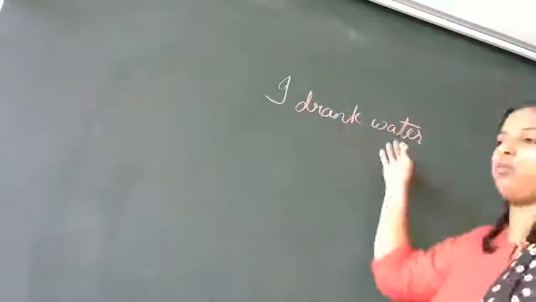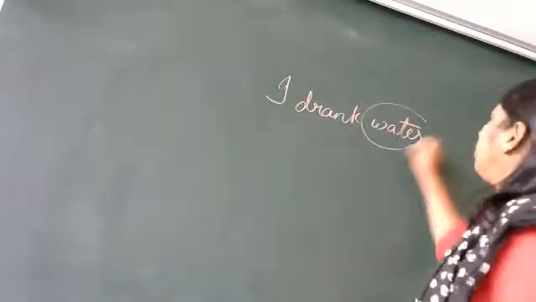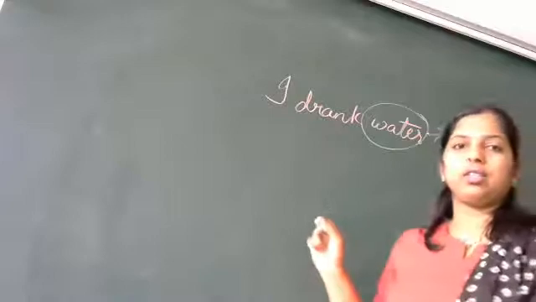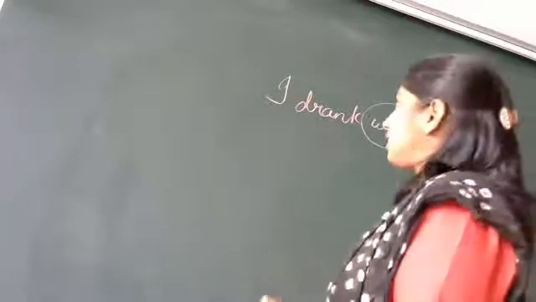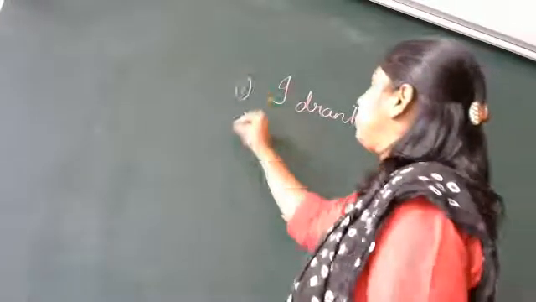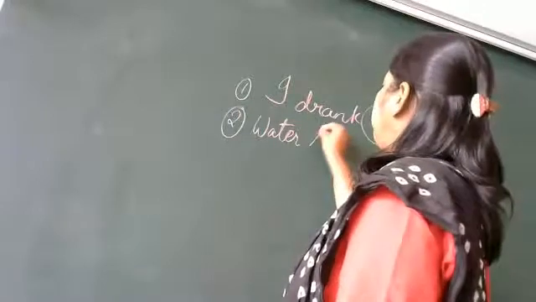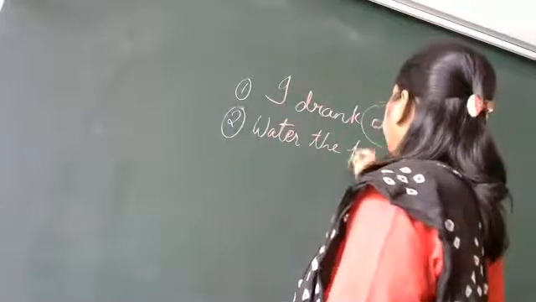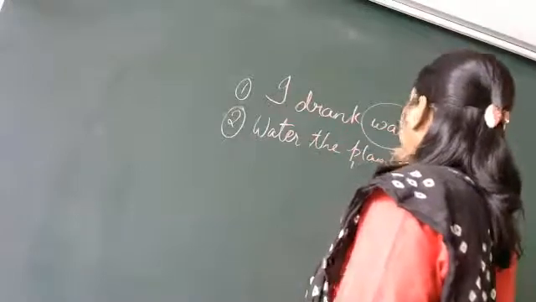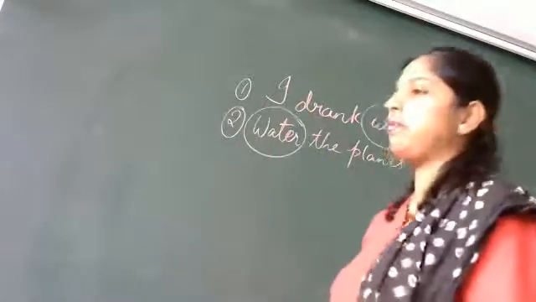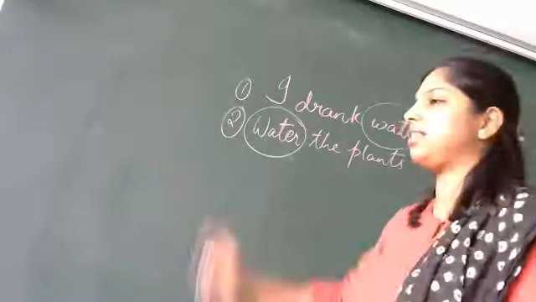In this sentence, water is a noun. Correct? In the second sentence, if I write, water the plants, what is water here? Can anyone tell me what it is in the second sentence?